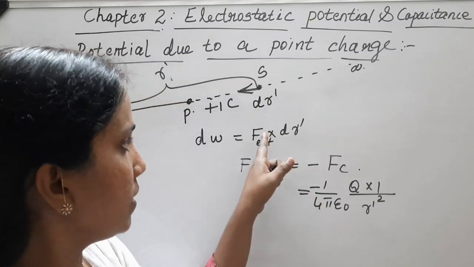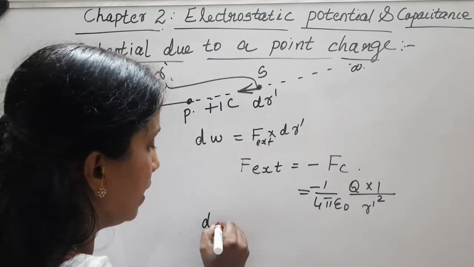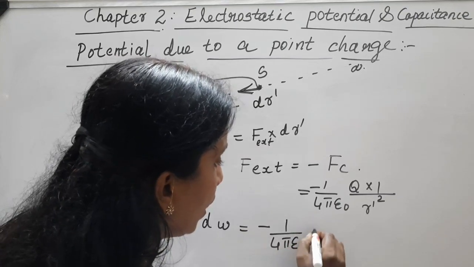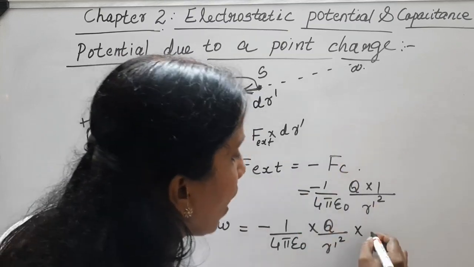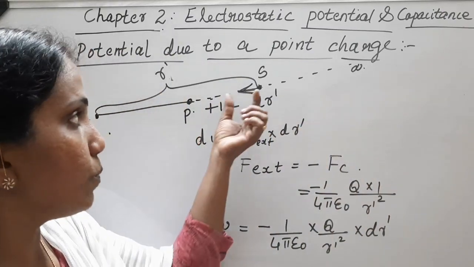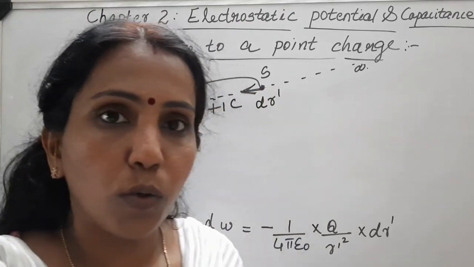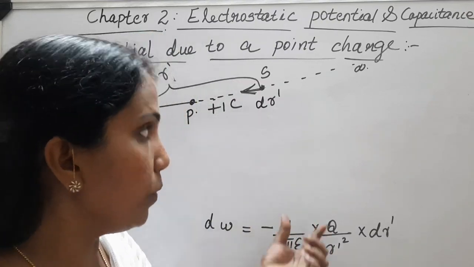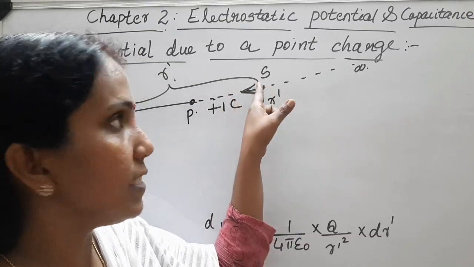Now you can substitute this in the expression for dW. So dW is equal to minus 1 by 4 pi epsilon 0 into Q by r dash squared into dr dash. This is the expression for the work done for displacing the charge through a distance dr dash. So to find the total work done, note that this dW is the work done in displacing the charge through dr dash when the charge is at S.